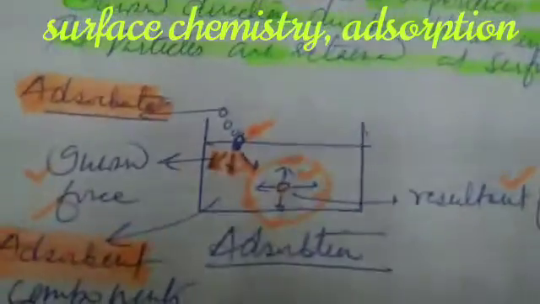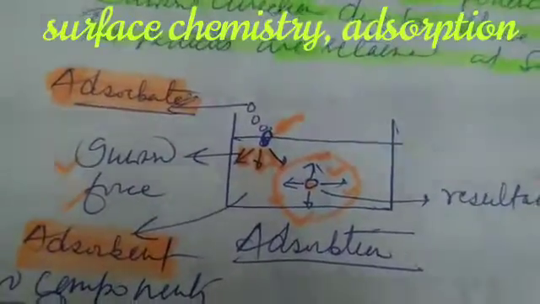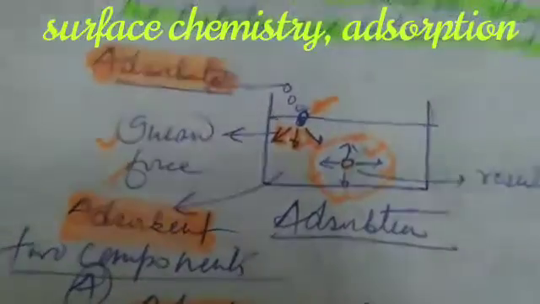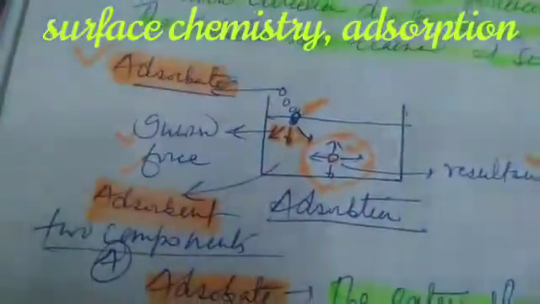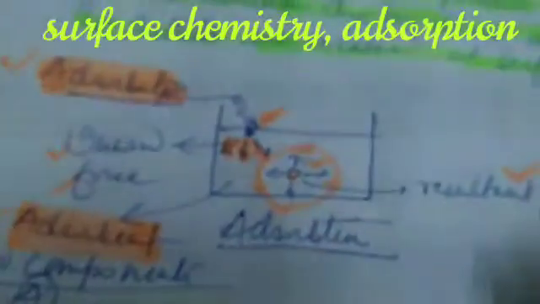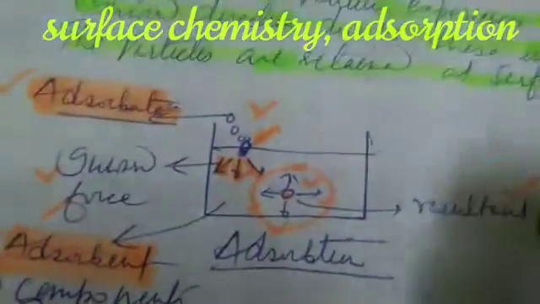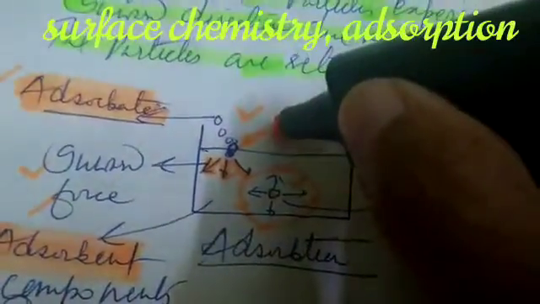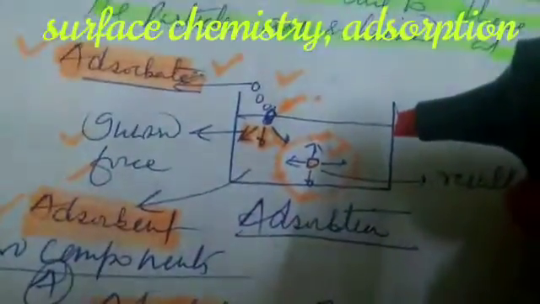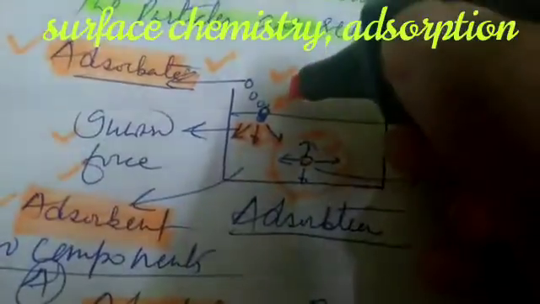Now, the adsorption involves two components. First is adsorbate and second is adsorbent. The external particle which is retained at surface is called adsorbate, whereas the substance on which adsorption is taking place is called adsorbent.